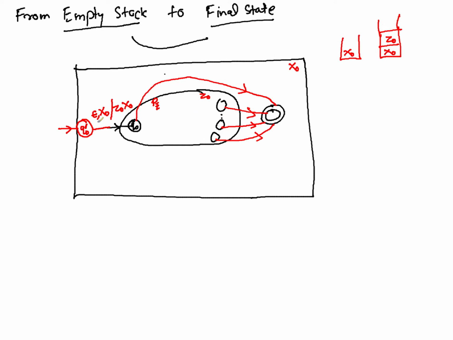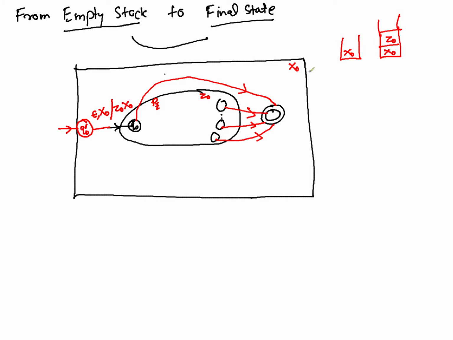The inner machine can use it with its own transition functions and all that, and whenever it is going to empty its stack, you will be able to detect it on the other machine.